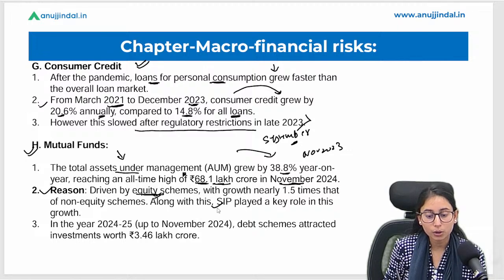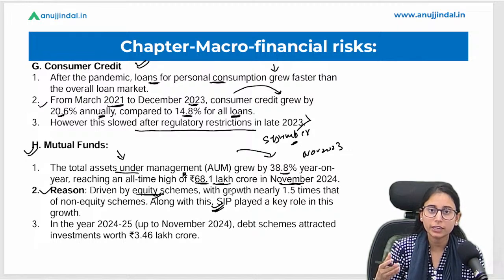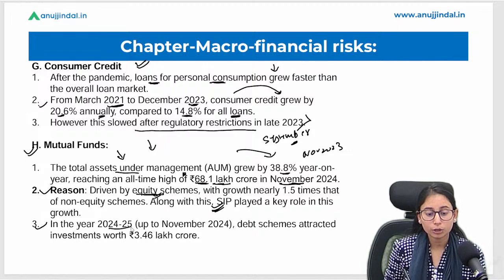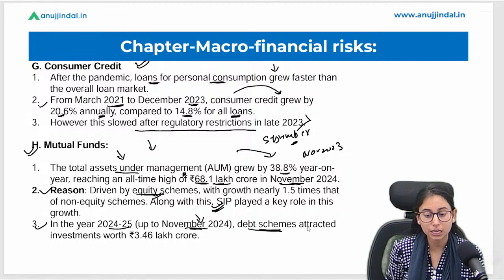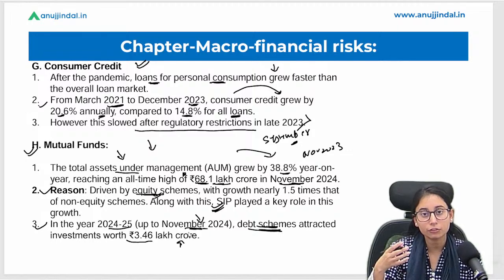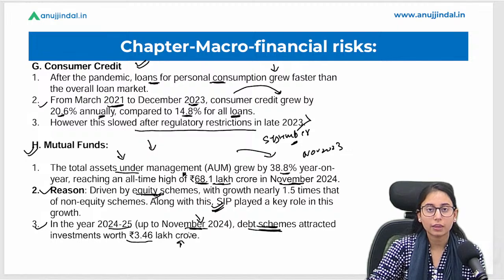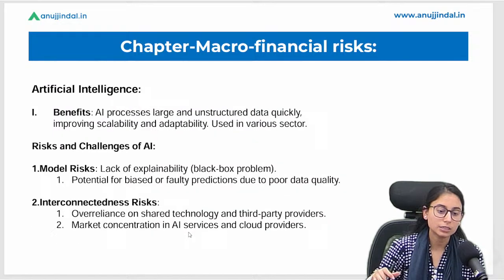Okay, and what else? SIPs. We all know that people are investing more and more in mutual funds and SIPs, and hence it is also one of the key drivers of the increase in assets under management by the mutual funds. In the year 2024, up to November 2024, we are discussing the data here. The debt schemes attracted 3.46 lakh crores. So we can see there has been a significant increase in investment by investors in debt schemes under the mutual fund sector.